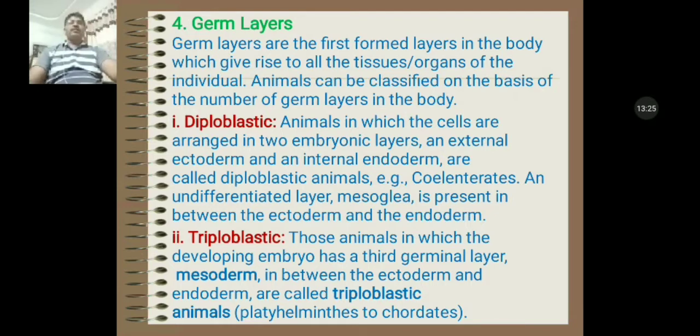Then there are triploblastic animals, the animals in which the developing embryo has a third germinal layer, mesoderm, in between ectoderm and endoderm. For example, the animals of platyhelminthes and aschelminthes are included in the triploblastic category.